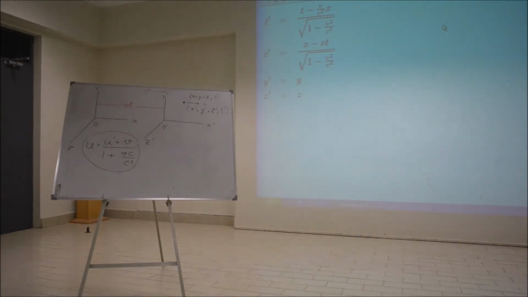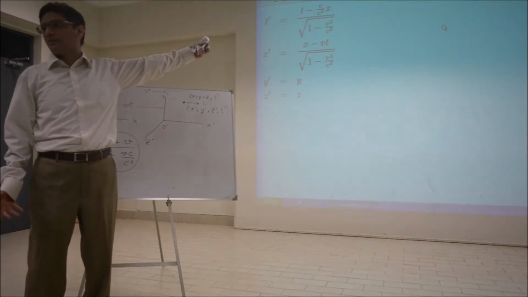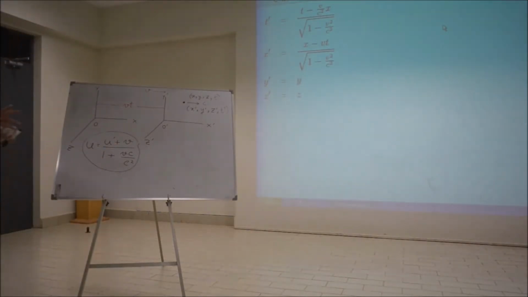To the Galilean one. So it means for low speeds you can use Galilean, but not at high speeds. If you're studying phenomena like particles moving in particle accelerators, of course this will be the correct transformation, right? Okay. So now, if this is the correct transformation, that's the crucial idea.